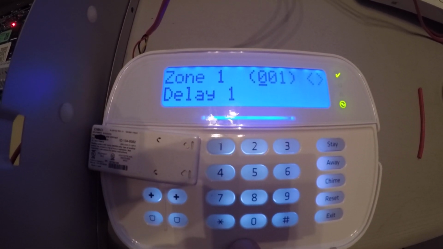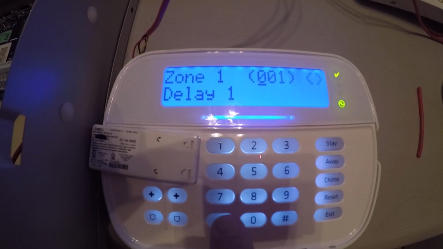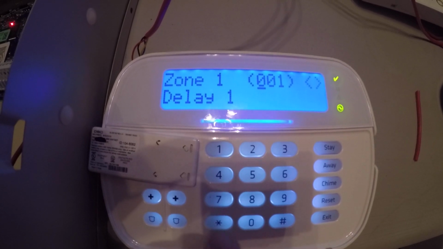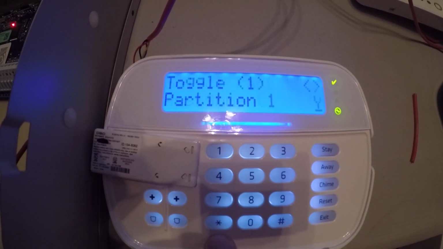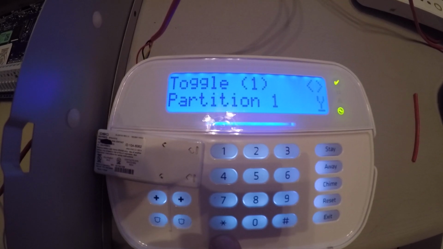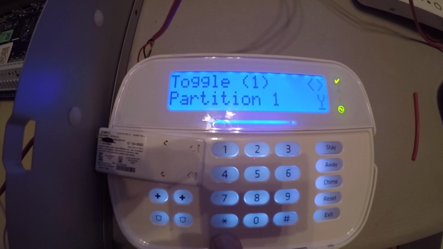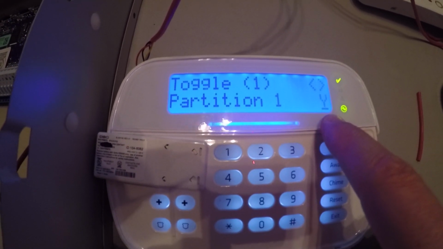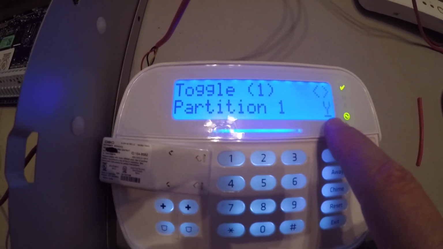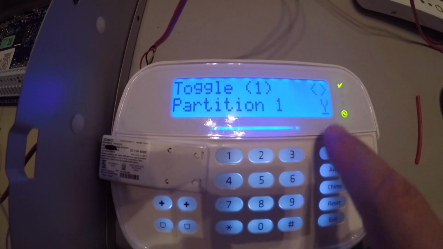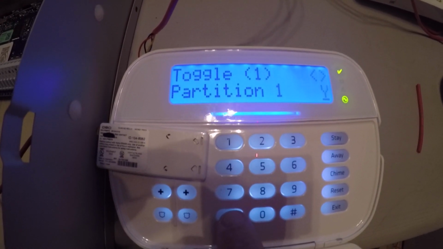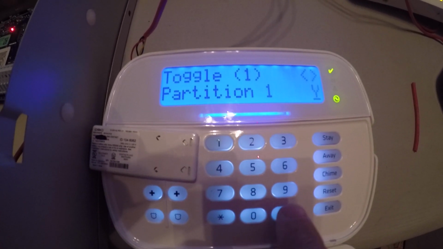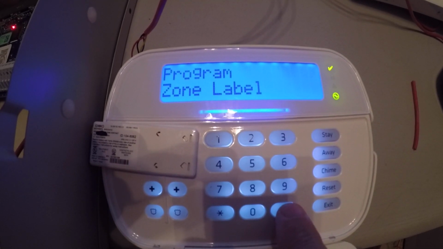Delay, that's fine. That's an entry door delay. And delay 1, we can set it to a specific time. Hit star. Partition assignment. The main area is always going to be partition 1, and you can see it's by default on. It says yes. If that says N, that means it's off. If we press star now, it's going to change that and turn that off. So we're not going to press star. Right now we're going to press pound.